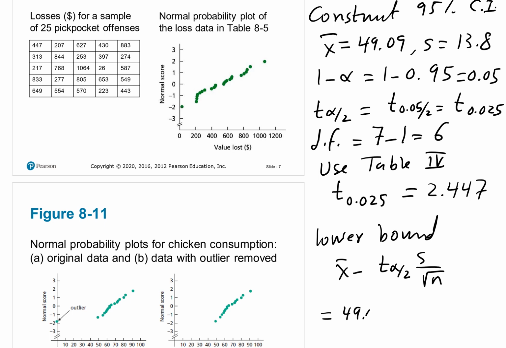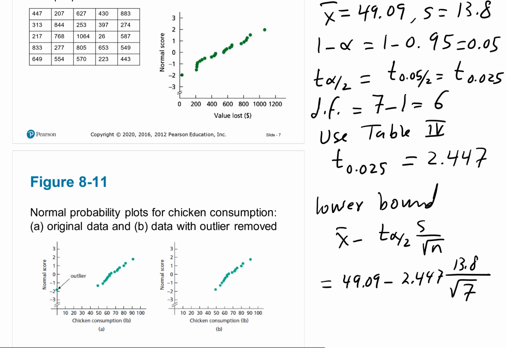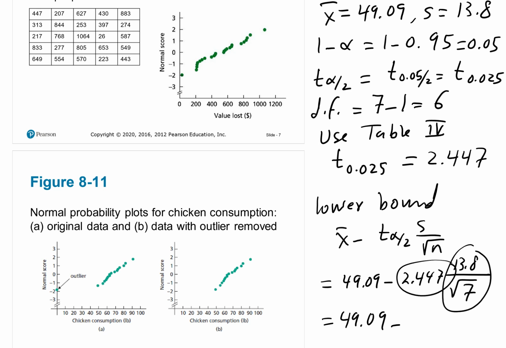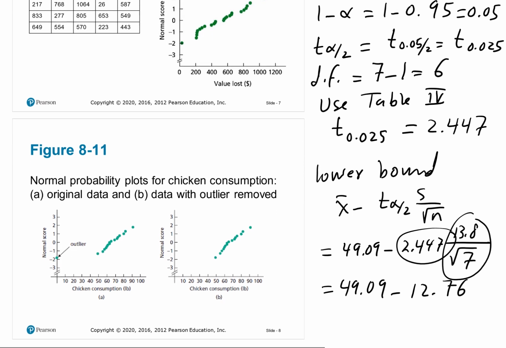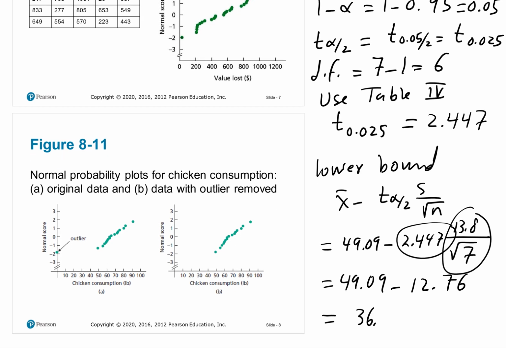This one we just found, 2.447. S is 13.8 divided by the square root of n, which was 7. And as I said before, you can keep this the same. Just calculate this one first, multiply the result by that, and that gave me 12.76. Subtracting these, it gives you 36.33.